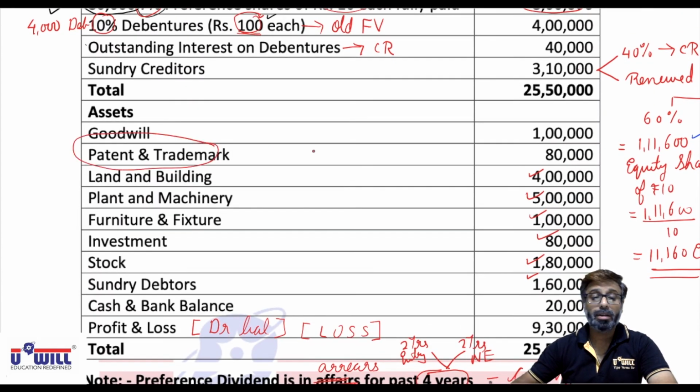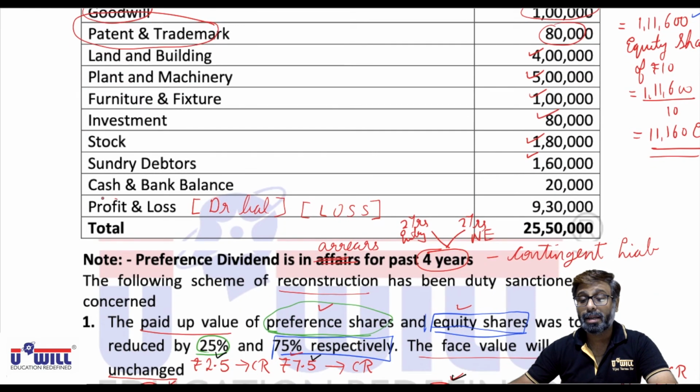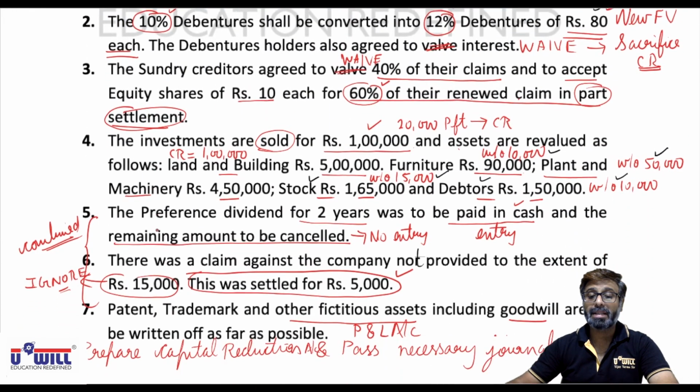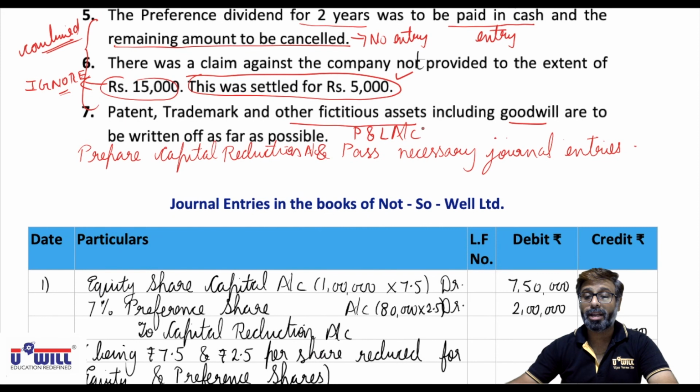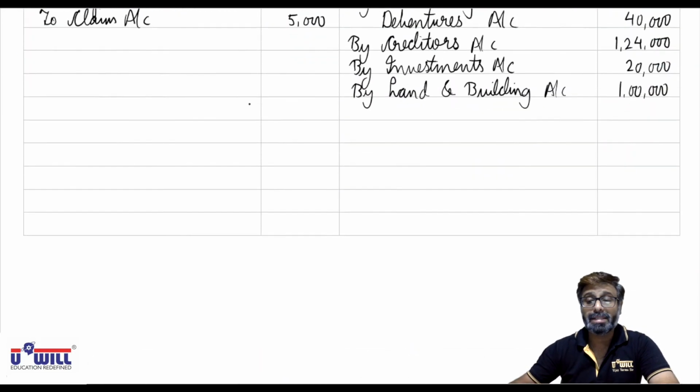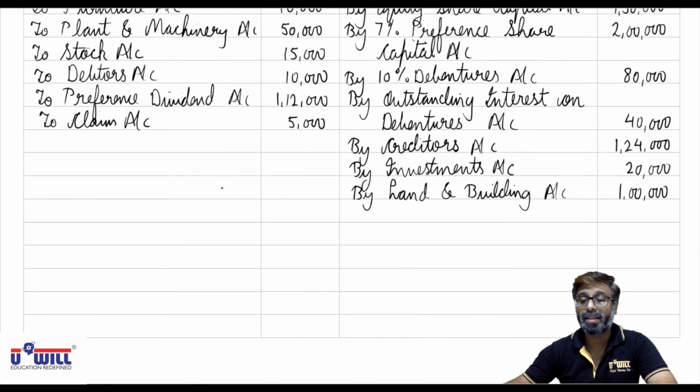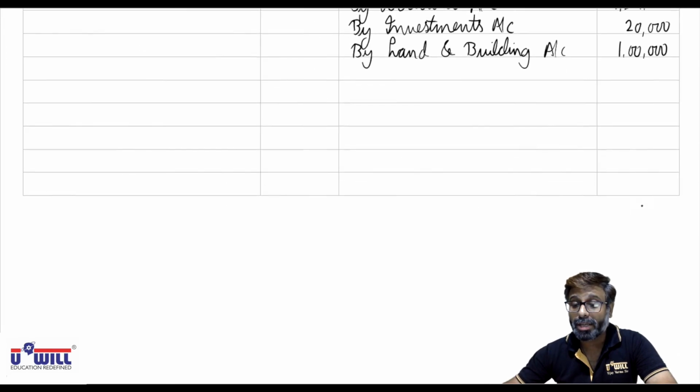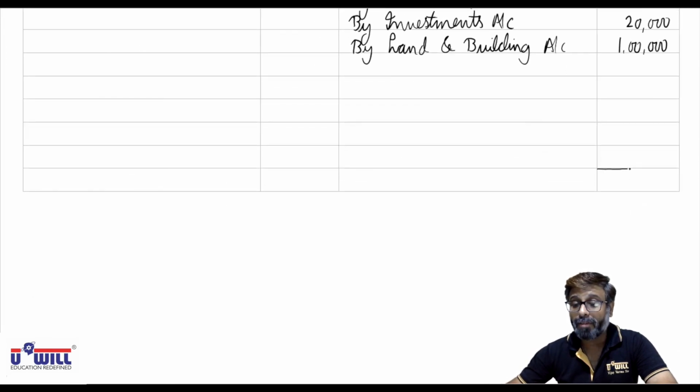Patents and trademarks are 80,000, goodwill is 1 lakh, and other fictitious assets means the P&L account, that is 9,30,000. These are to be written off as far as possible, depending on the amount remaining here. So let's see what amount is remaining and accordingly we will do it. First do the credit side total, and then we will write one by one all the amounts and see what amount remains pending.